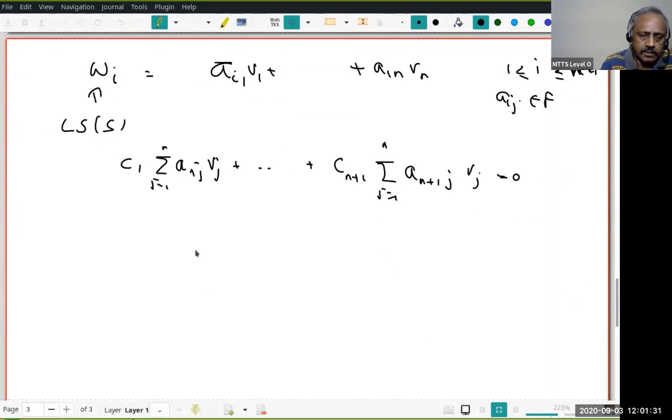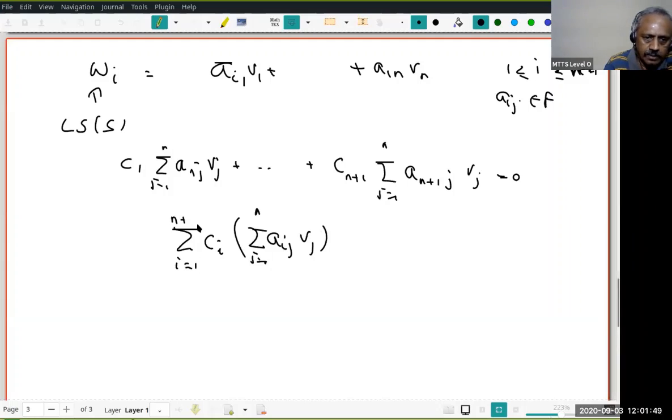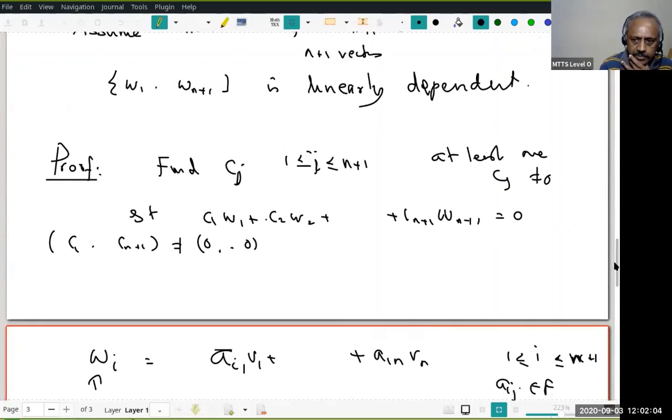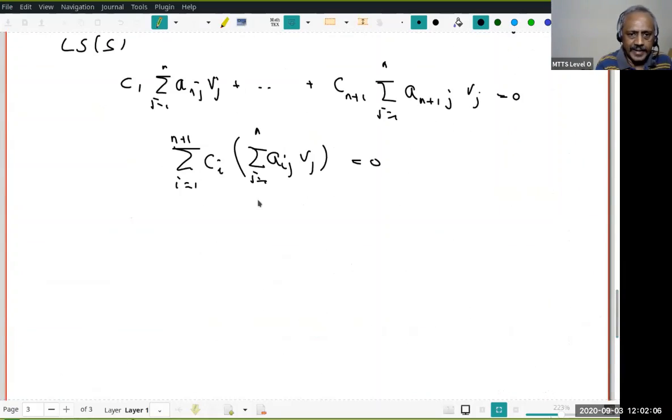Yeah. So let us write it in shorthand. That means I'm looking for Ci and Wi is the sum over j equal to 1 to n of aij vj, and i equal to 1 to n plus 1. This must be 0. I have to look for Ci so that this happens. You understand this? Yes, I'm just rewriting this equation: summation Ci Wi equal to 0. Yeah. Now this is a finite sum.